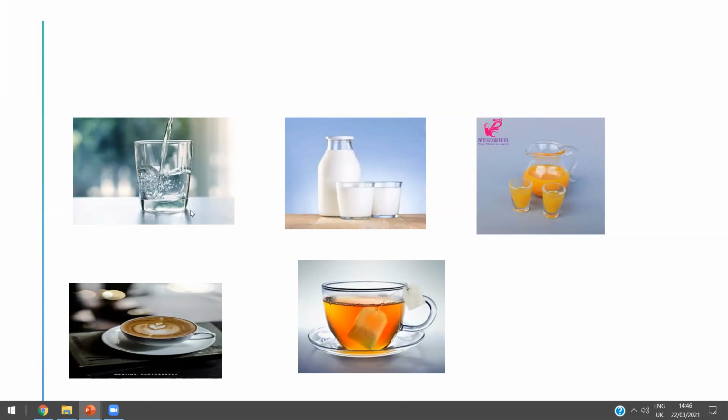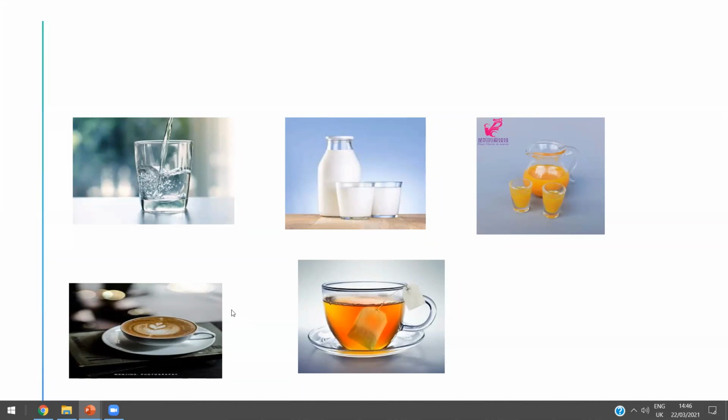Is it a solid or liquid? Liquid. Amazing. Tell me about the milk. Is it a solid or liquid? Liquid. Tell me about the juice. Is it a solid or liquid?